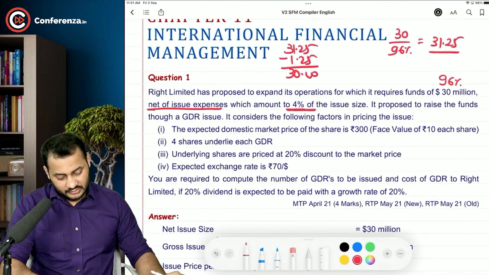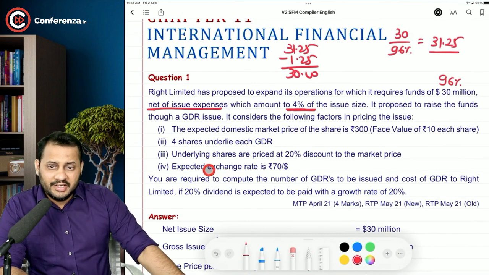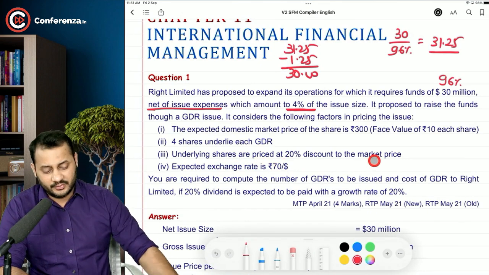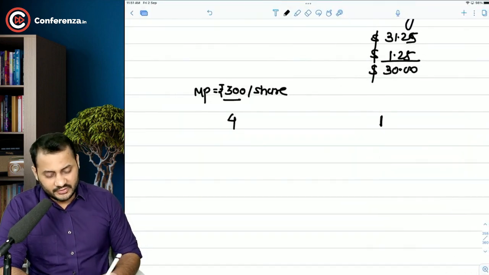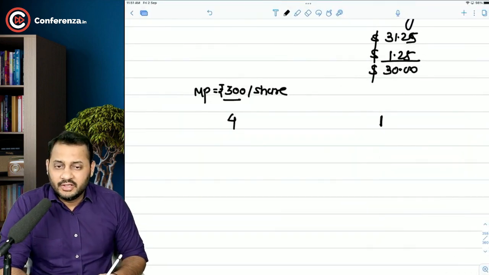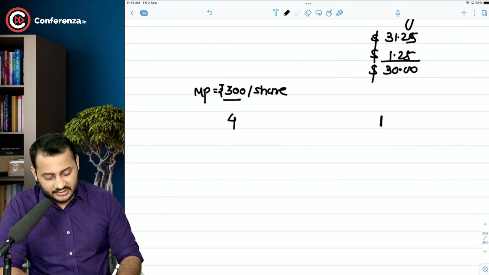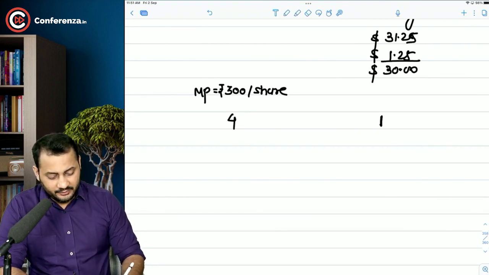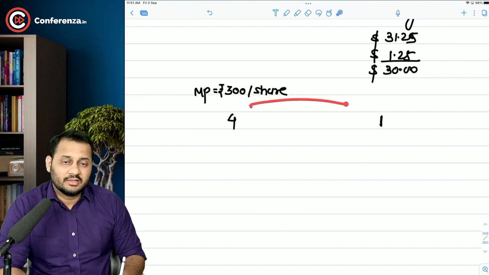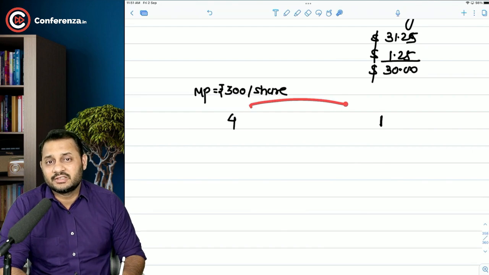Okay, sir. Now, underlying shares are priced at a 20% discount to the market price. So whatever the market price will be, we will discount it by 20%. That means the GDRs will be issued at a 20% discount.